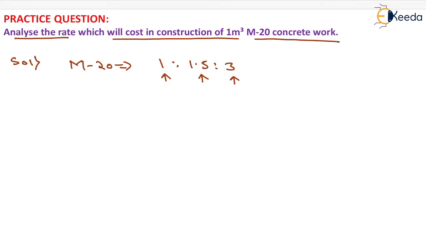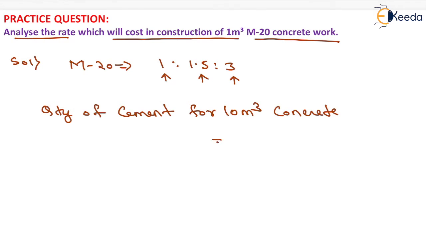Now as per thumb rule, quantity of cement for 10 meter cube of concrete will be equal to 15.2 divided by 1 plus 1.5 plus 3. On solving this, we will get the total quantity as 2.763 meter cube. That will be the quantity of cement.